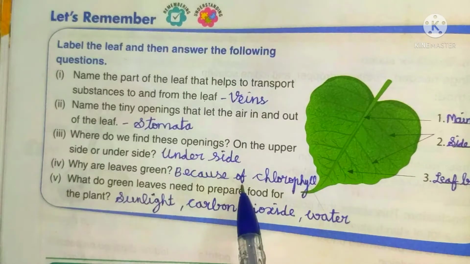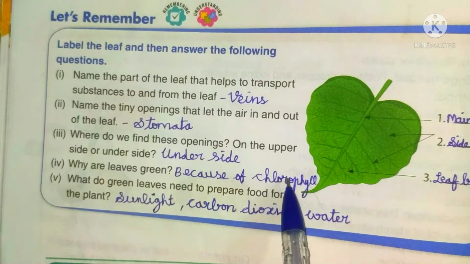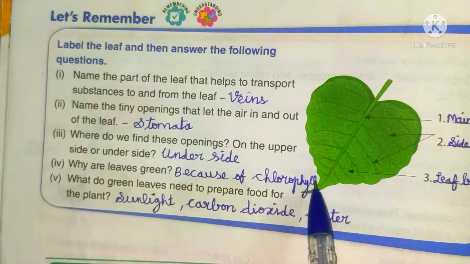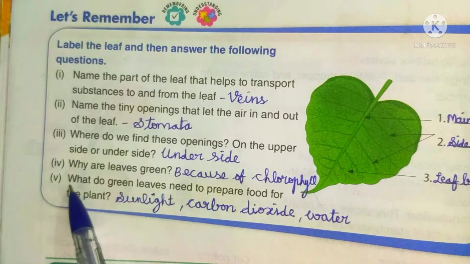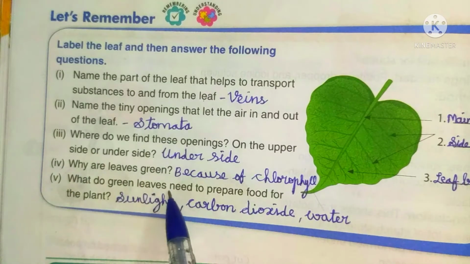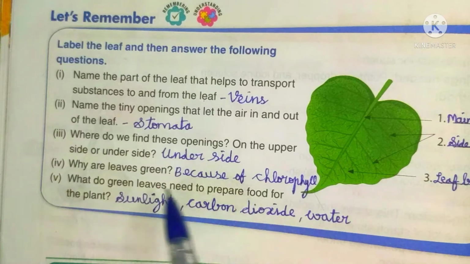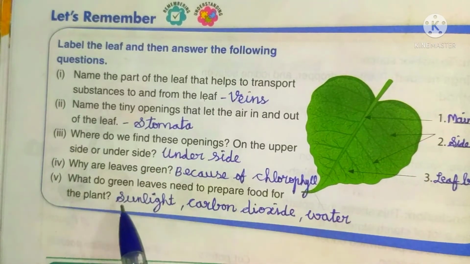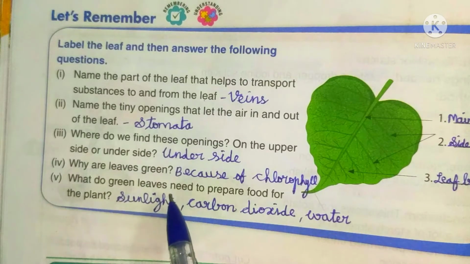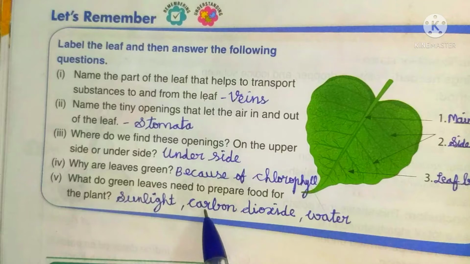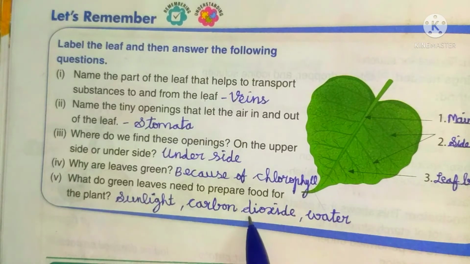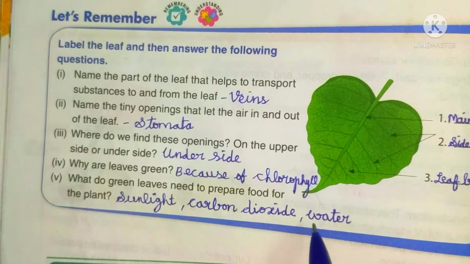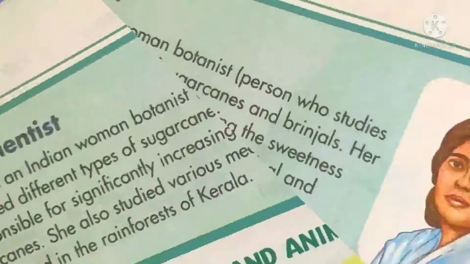Because of C-H-L-O-R-O-P-H-Y-L-L. Chlorophyll. Fifth one, what do green leaves need to prepare food for the plant? Sunlight, carbon dioxide, water. S-U-N-L-I-G-H-T. Sunlight. C-A-R-B-O-N D-I-O-X-I-D-E. Carbon dioxide. W-A-T-E-R. Water.